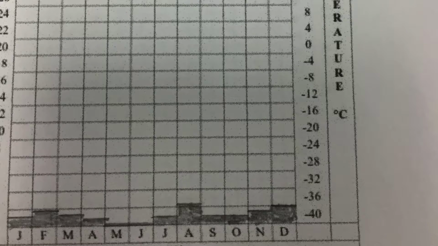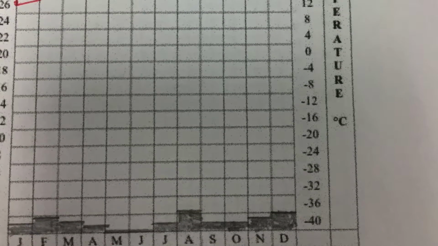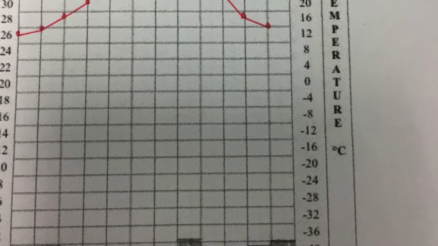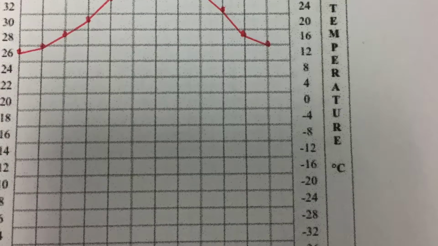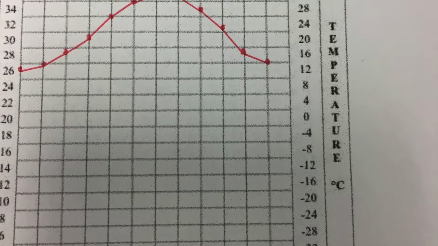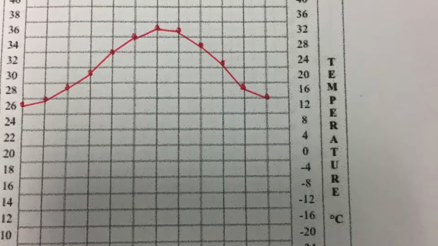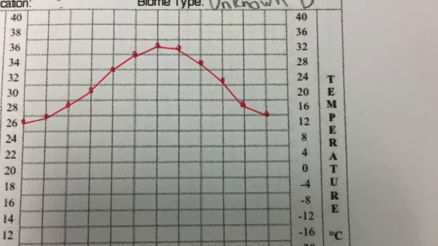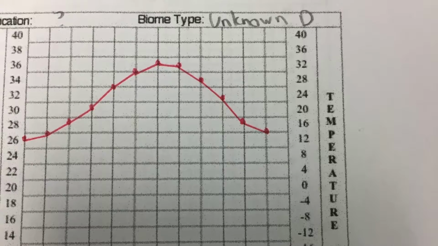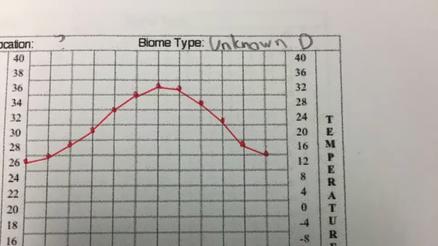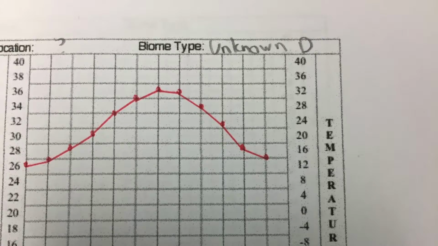The biome unknown D is probably the middle latitude desert biome. Its temperature spikes in the summer while its precipitation remains below 3 centimeters. Animals usually go here because their ancestors had tried to escape competition in other biomes. The organisms here are well adapted to the hot climates and little to no rainfall. All the plants have widespread roots and thick stems or spines that can help them absorb water. The animals are usually rodents that burrow in the ground.